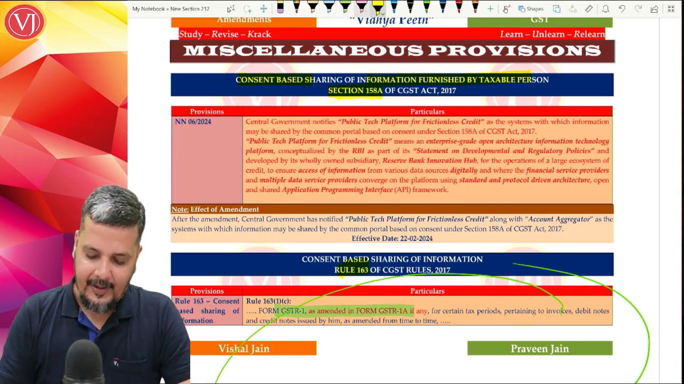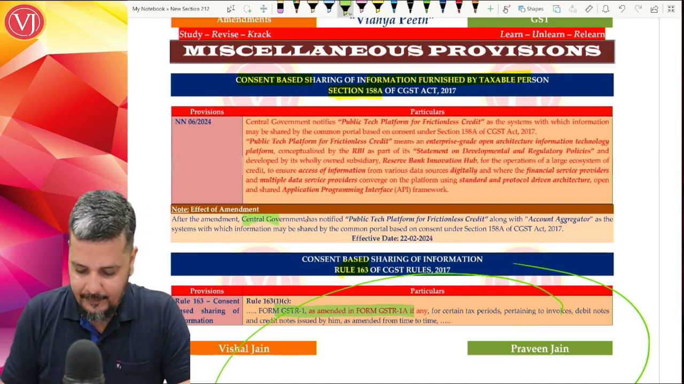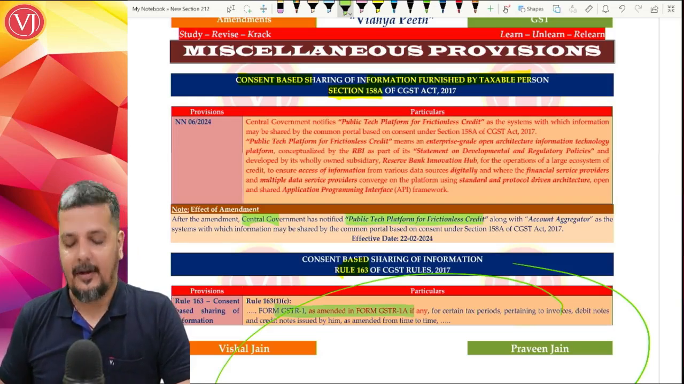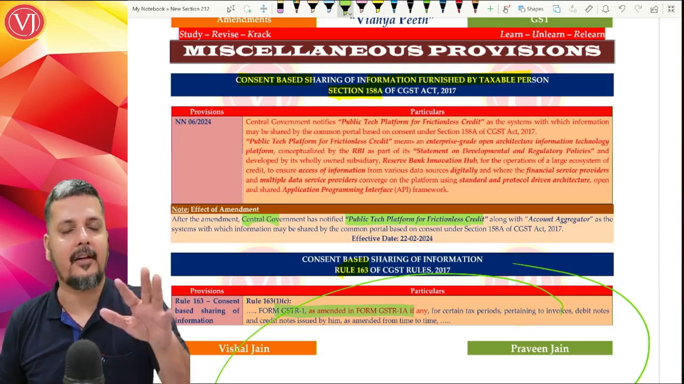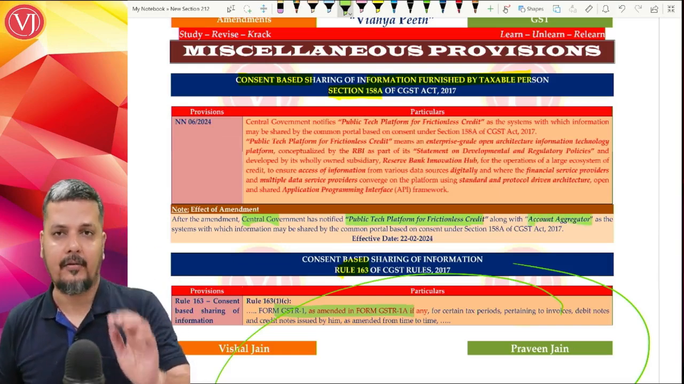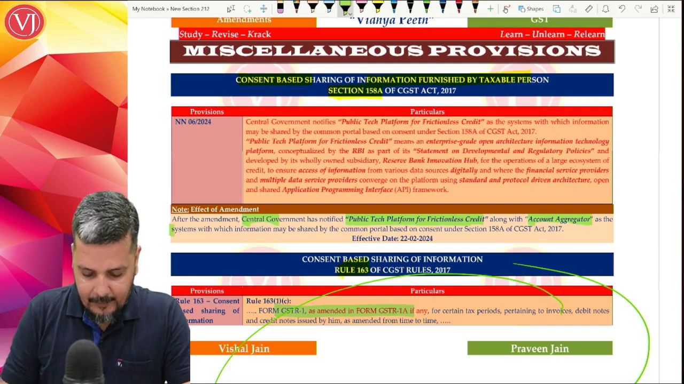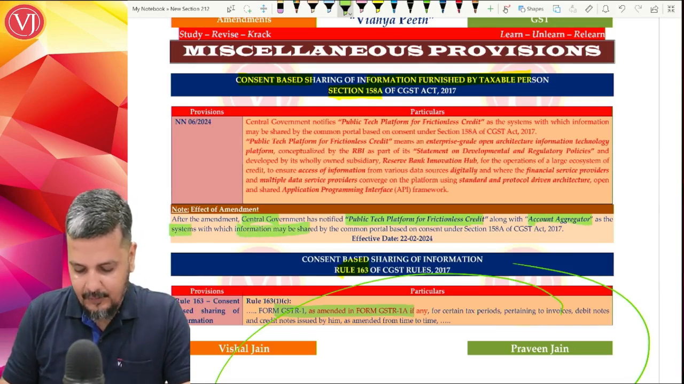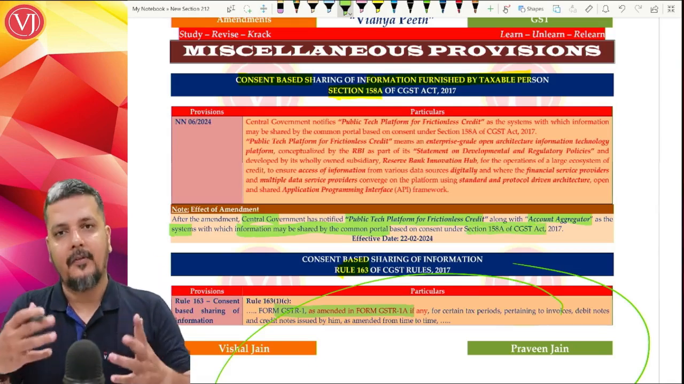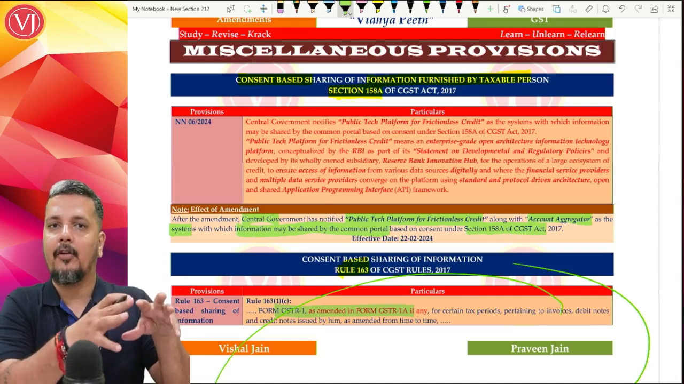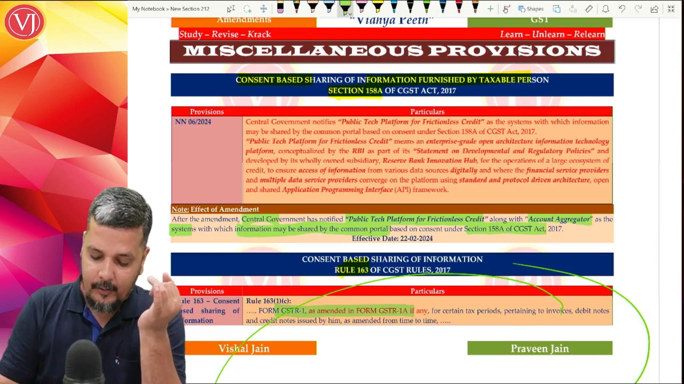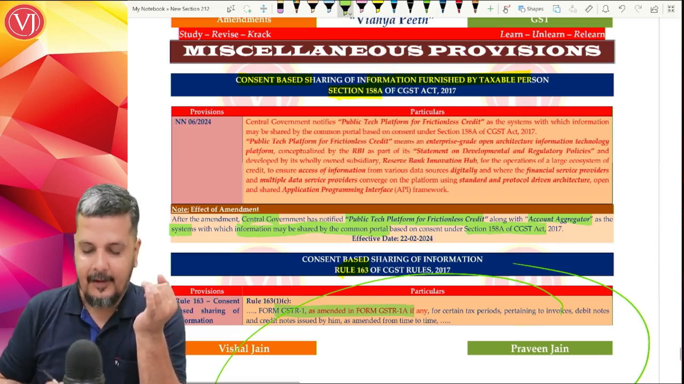Now, central government has notified the Public Tech Platform for Frictionless Credit, a new platform which is under the control of RBI, as a subsidiary of RBI, along with the accounts aggregator. Accounts aggregator was already there as a system with which information will be shared by the common portal, but after taking your consent. So your data, the taxable person's information available on the common portal, was earlier shared to the accounts aggregator. Now it will also be shared to whom? Public Tech Platform for Frictionless Credit.